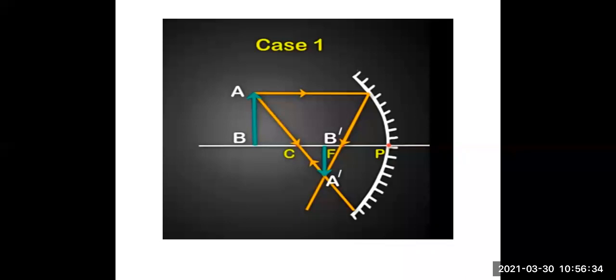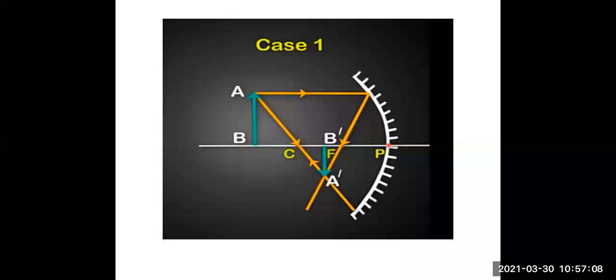Okay, so these are the properties of the images formed. First we will see where the object is placed. Here the object is AB, arrow headed upwards, which is placed beyond the center of curvature. You can see the incident ray passing from the point A to the mirror. The incident ray, which is parallel to the principal axis, so the reflected ray will pass through the focus.